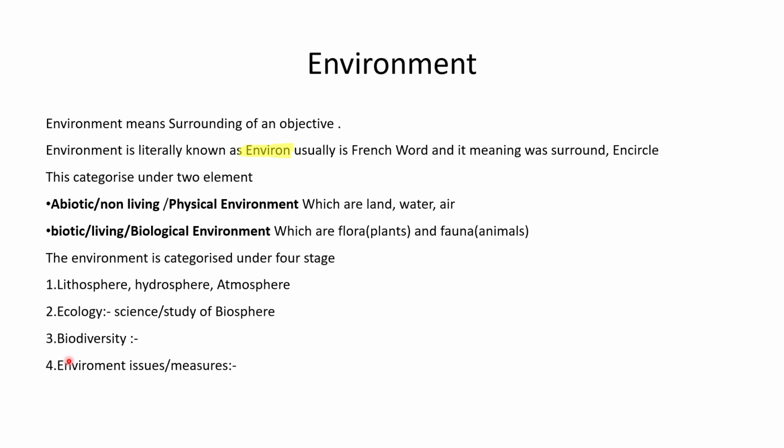In this conference, they also decided that every year 5th June will be celebrated as World Environment Day. Remember this point, this is the most important one. June 5th, World Environment Day, was initiated in 1972. From 1973, that was the first World Environment Day. So this is the brief explanation about these four stages.